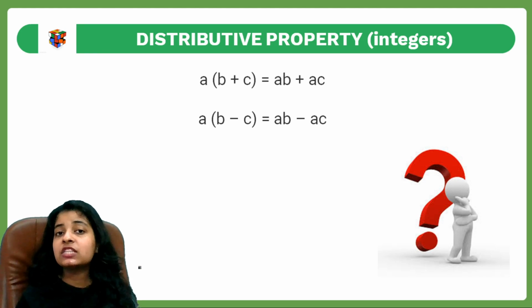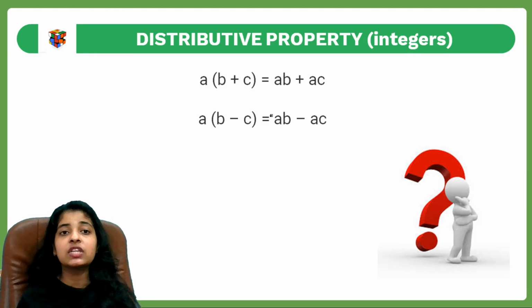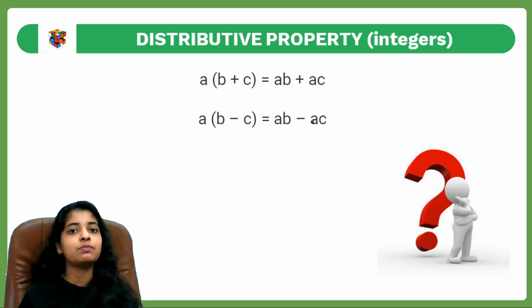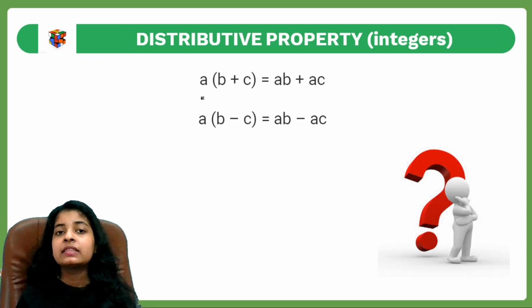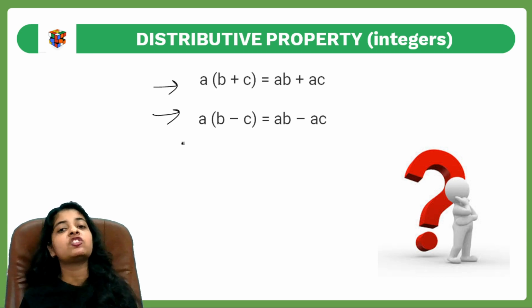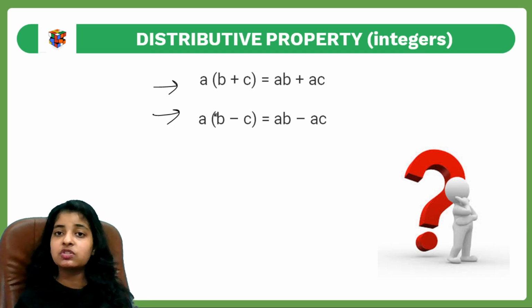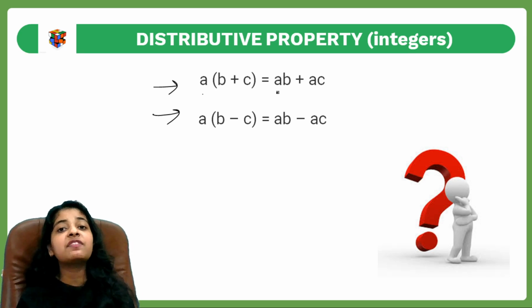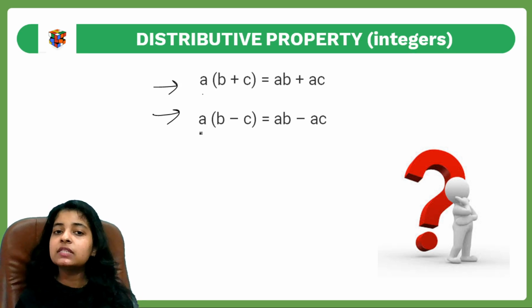Now, the last property of multiplication is the distributive property. The distributive property is a really interesting property. These are the two categories followed by the distributive property: A into (B plus C) gives us AB plus AC. Similarly, A into (B minus C) gives us AB minus AC.